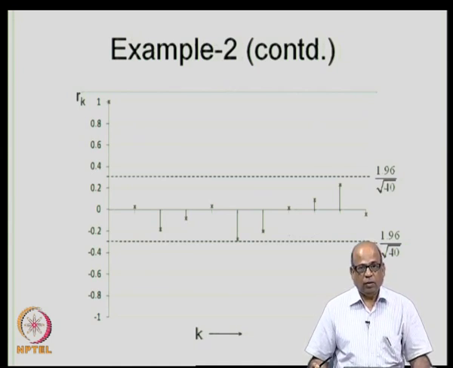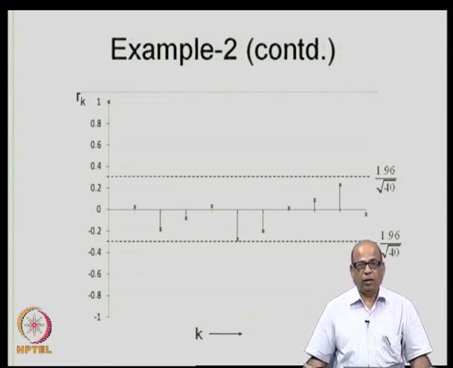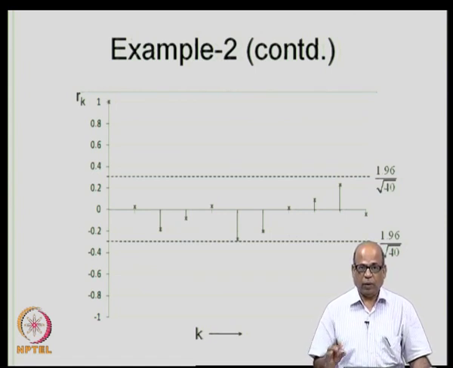Often we make a mistake: let us say we compute a correlation of 0.7 and say that 0.7 is a very high value and therefore there is a significant dependence. Remember that the significance of the autocorrelation, or any correlation, depends on the sample size. So, if your sample size is high, let us say instead of 40 we had 400 values, then this value would have been much smaller.